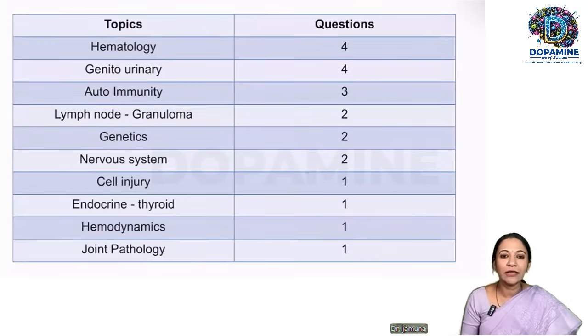This year we had 4 questions from hematology followed by genitourinary, and we had 3 back-to-back interesting questions in autoimmunity. In the lymph node granuloma, we always have 1 question; this year we had 2 questions. Genetics we had 2 questions, and as we keep on insisting, 1 question from pedigree analysis was there. And cell injury, endocrine thyroid, always medullary carcinoma, hemodynamics and joint pathology. So these were the questions in pathology, and all these questions were discussed in our channel. So we'll go to the questions one by one.